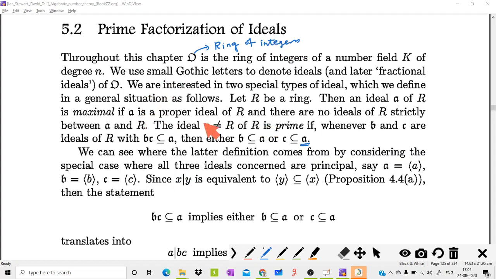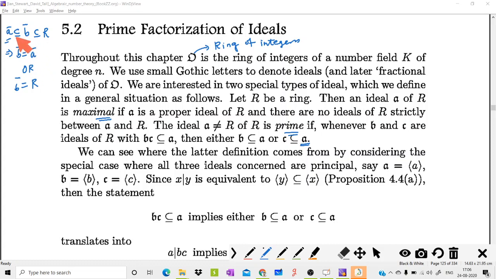Now we are interested in two types of ideals, that is maximal ideal and prime ideal. We know what a maximal ideal is. A maximal ideal is a proper ideal with the property that there is no ideal in between A and R. That means whenever you have an ideal B in between A and R, we can say that B is equal to A or B is the same as R. Then we can say that A is maximal.